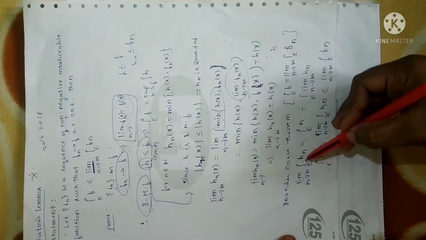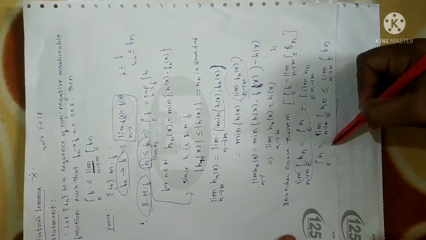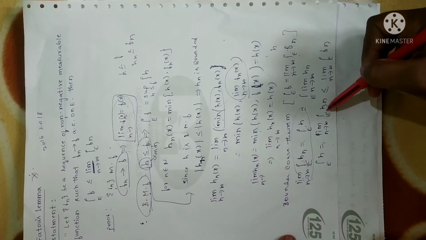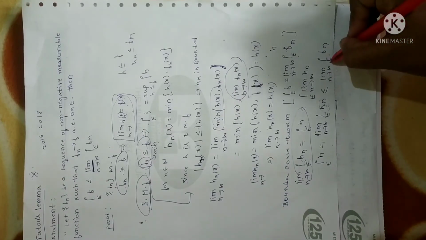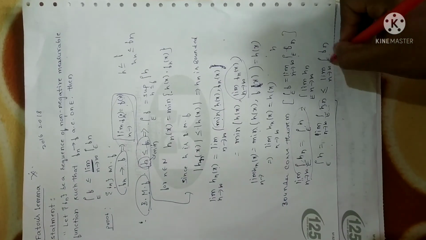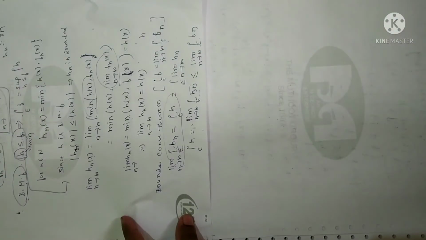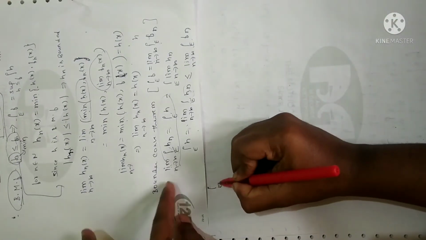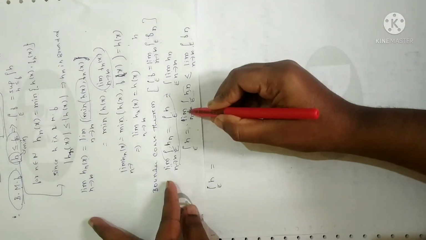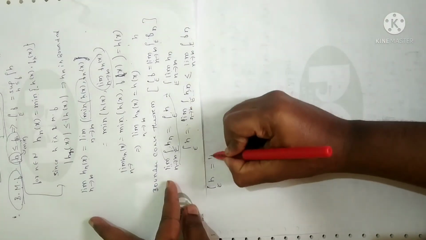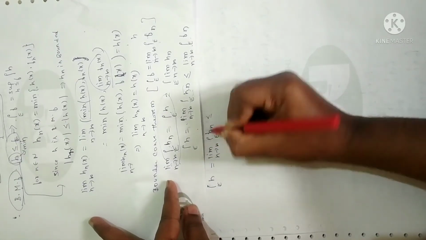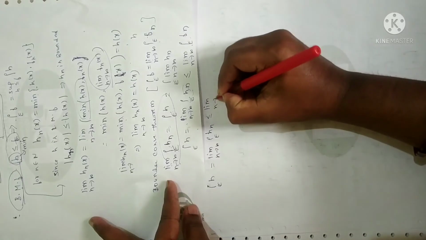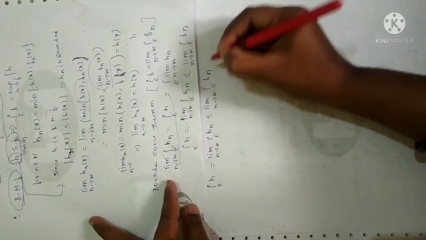Since what I have from the bounded convergence theorem, I have considered this. Now limit n tending to infinity h_n is less than or equal to f_n. So that is why I have written this as less than or equal to f_n. Clear? Now this step can be written as, I'll just write it once again. Integral over E h is limit n tending to infinity integral over E h_n, which is less than or equal to limit n tending to infinity integral over E f_n. Right?